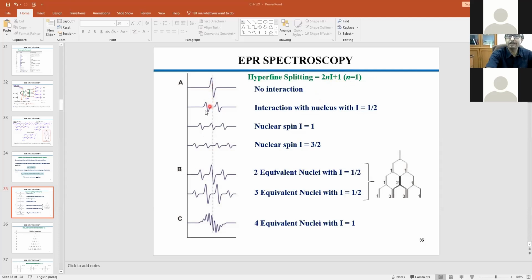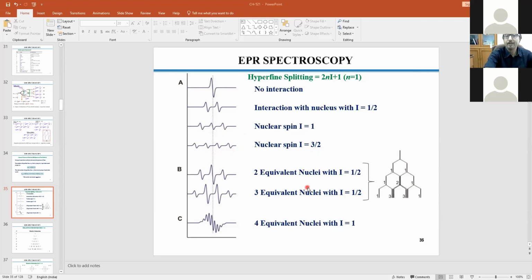So one line is now getting split into 2 lines. Now if it happens that I equal to 1 instead of half, then it will be 3 lines, right? Now I equal to 3 by 2, for example, copper nucleus spin is 3 by 2. Already we know it, right? And then what will happen? The one line will be split into 4 lines. Is it not looking beautiful?